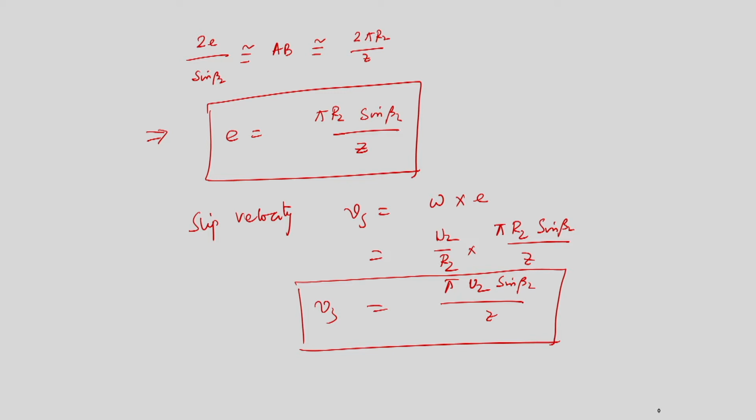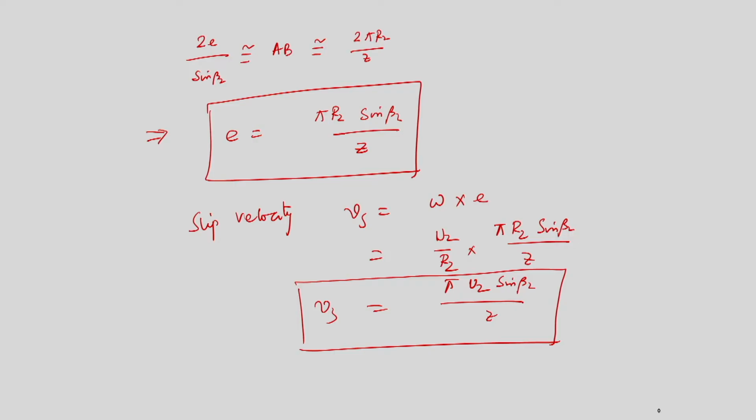And the slip velocity, according to Stodola's model, can be calculated as the product of the angular velocity omega of the impeller and the radius of the circle which is inscribed at the outlet of the impeller. Following that, we have arrived at this expression of slip velocity at the outlet of the impeller.